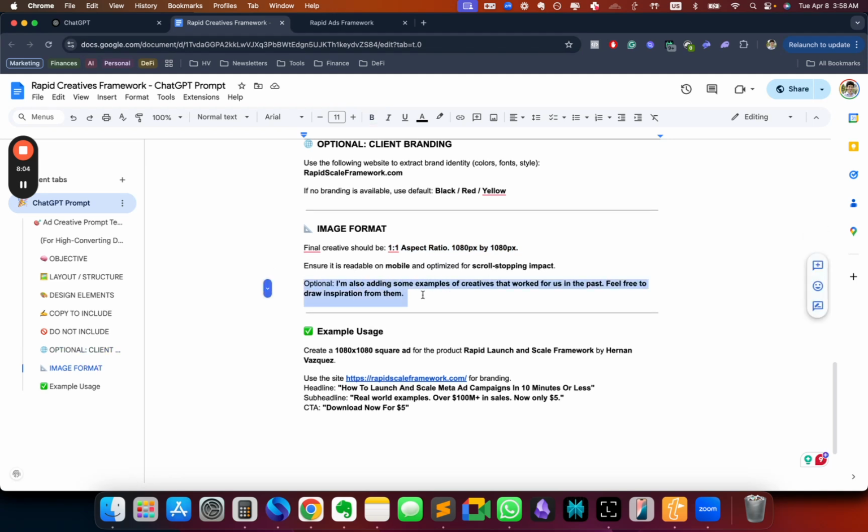And then here, this is optional. If you have some creatives or some image ads that have worked well for you in the past, you can add them. If not, you can just add the examples that I'm going to attach to this training, all right? So you can use the ones that I'm providing you with, but if you had some good ads that work for you, you can add them to this just to feed ChatGPT, right?